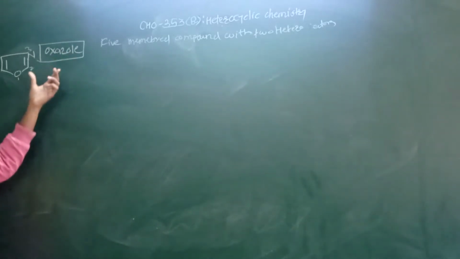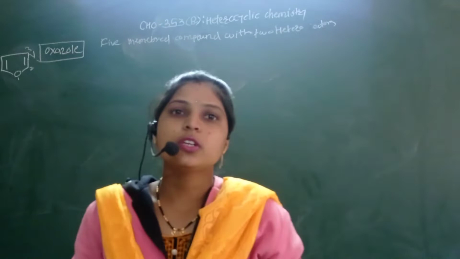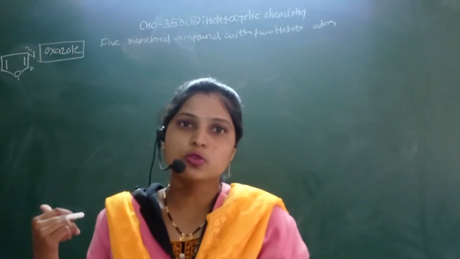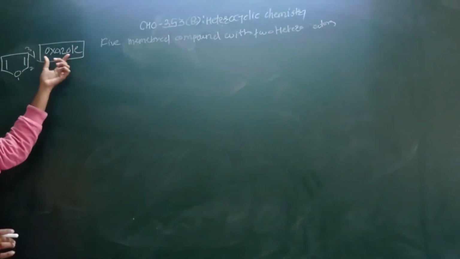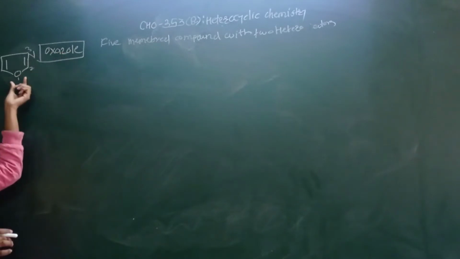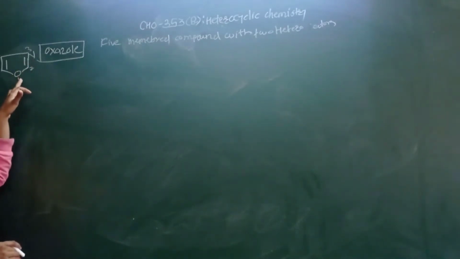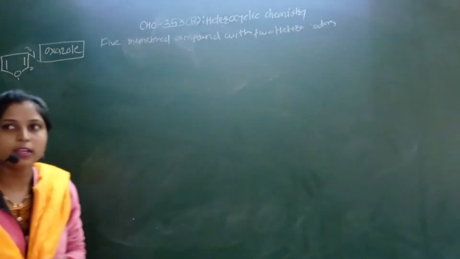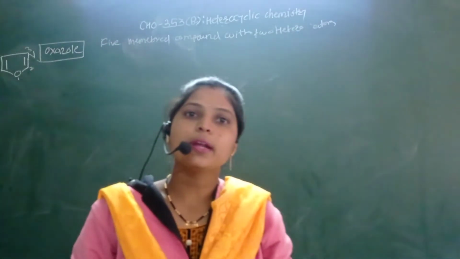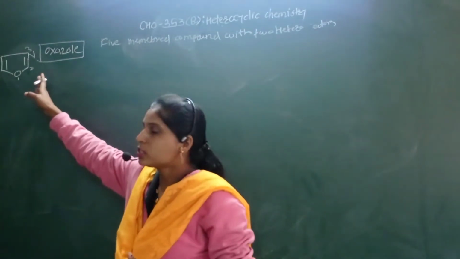Understand? So from the name we have to remember which two heteroatoms are included in the oxazole molecule. Do not get confused. Oxia means oxygen and azole means nitrogen as a heteroatom. Between the nitrogen and oxygen heteroatoms, one carbon lies in the middle: oxygen, carbon, nitrogen, carbon, carbon. So this five-member ring contains three carbon atoms and two heteroatoms, oxygen and nitrogen. This is the structure of oxazole.